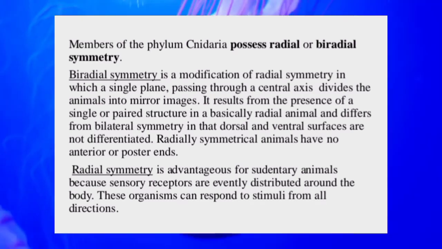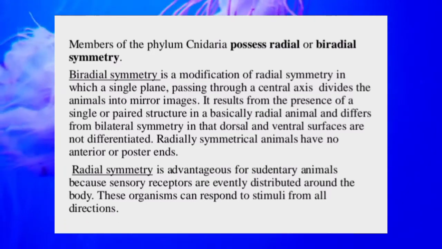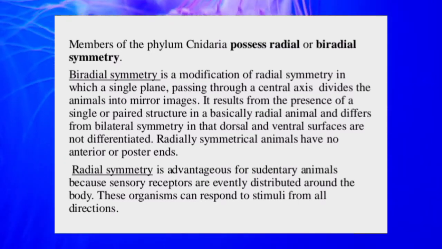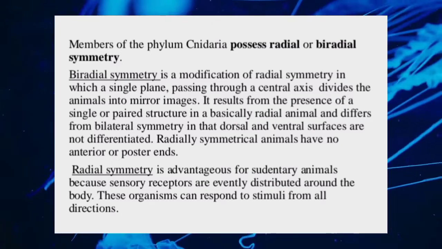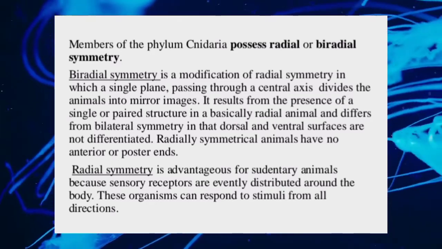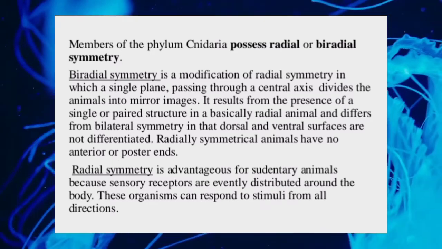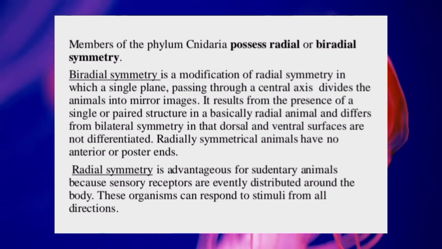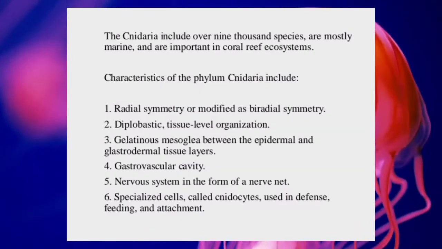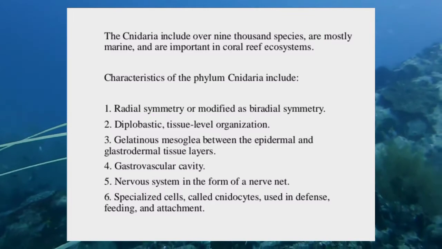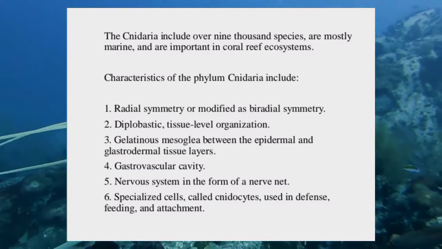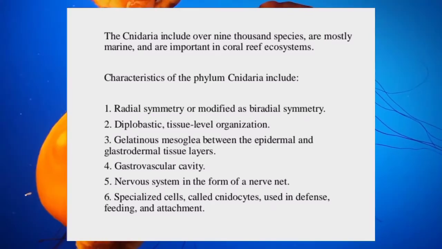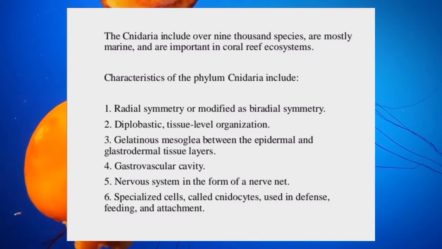Radially symmetrical animals have no anterior or posterior ends. Radial symmetry is advantageous for sedentary animals because sensory receptors are evenly distributed around the body. These organisms can respond to stimuli from all directions. The Cnidaria includes over 9,000 species, are mostly marine, and are important in coral reef ecosystems.